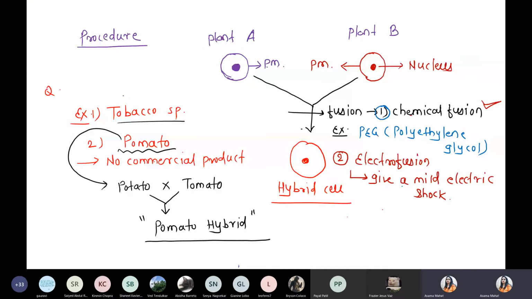Okay, so now we are talking about types of hybrids. After the fusion, how many different types of hybrids get formed? Should I continue to the next point? See, plant A species is crossed with plant B. Both undergo fusion. For the fusion, you can use a chemical technique or an electric current technique, right? Now there is a production of the hybrid cell. So we are talking about how many types of different hybrid cells can be produced after fusion.